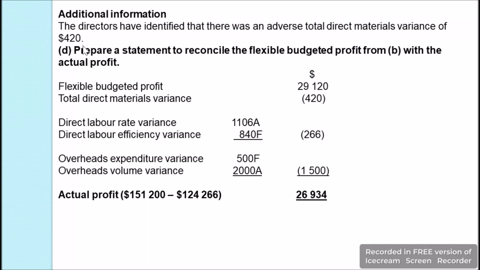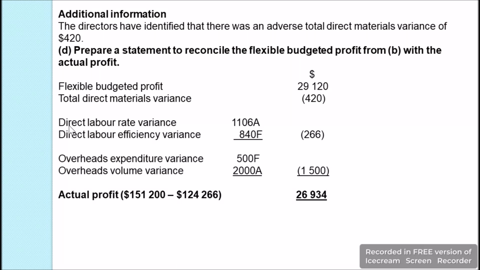variance of $420. In bit D of the question, we are asked to prepare a statement to reconcile the flexible budgeted profit from bit B with the actual profit. The flexible budgeted profit which we calculated in bit B of the question was $29,120, and here it is mentioned that there is an adverse total direct material variance. So this is a negative value which has to be subtracted, which is $420, our total direct material variance, and as it is adverse, it is subtracted.